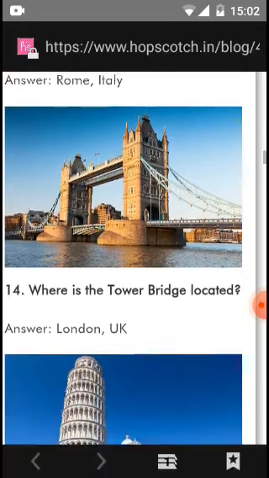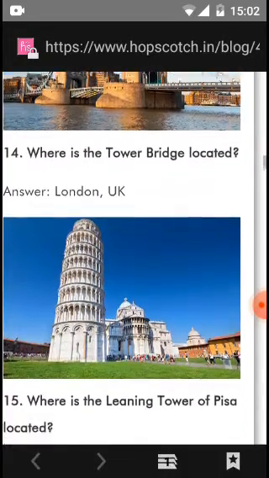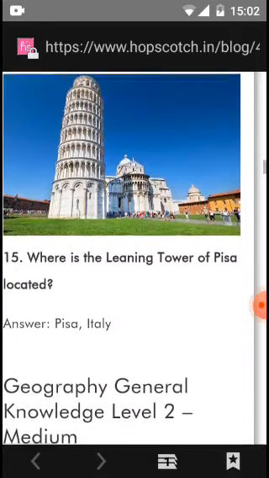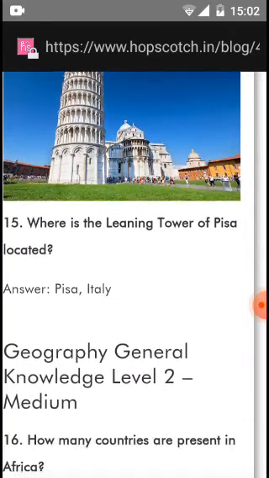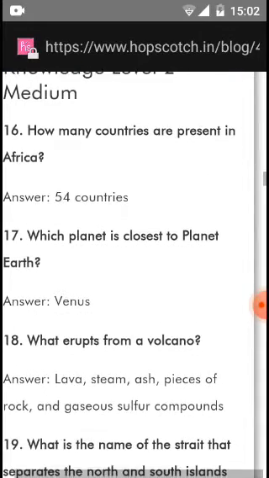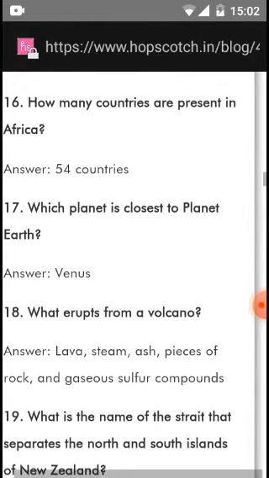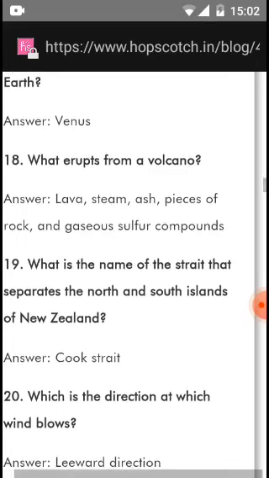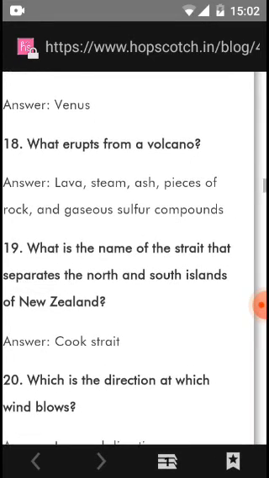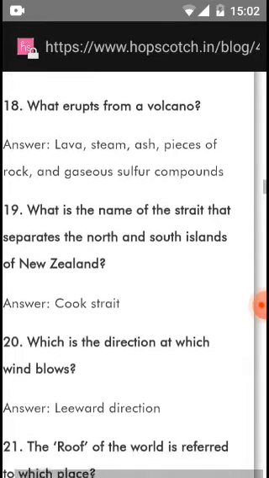Rome, Italy. Where is the Tower Bridge located? London, UK. Where is the leaning tower of Pisa located? Pisa, Italy. How many countries are present in Africa? 54 countries. Which planet is closest to planet Earth? Venus. What erupts from a volcano? Lava, steam, ash, pieces of rock, and gaseous sulfur compounds.